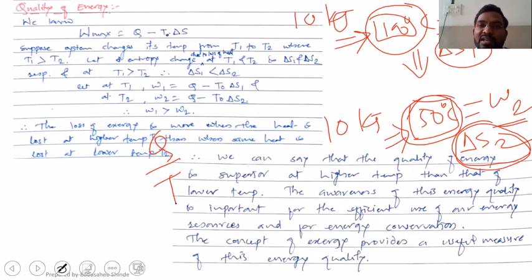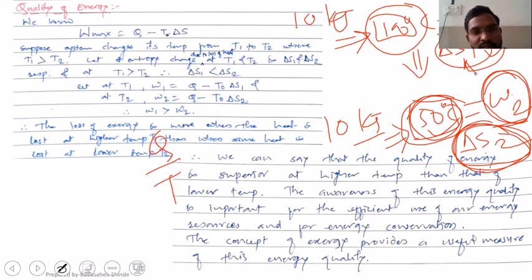So heat addition at higher temperature, less increase in entropy. Heat addition at lower temperature, more increase in entropy. Heat addition at higher temperature gives low increase in entropy, but more work can be obtained. And the reverse: if heat is added at lower temperature, there will be more increase in entropy, but work produced will be less. So entropy and work produced are reciprocal to each other, right?